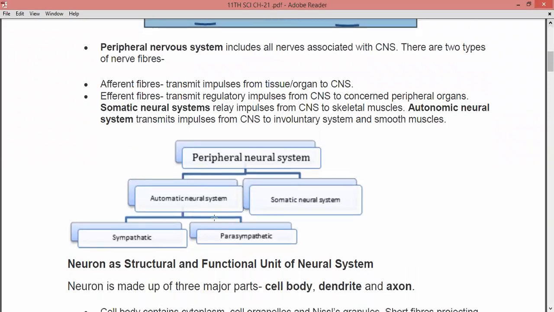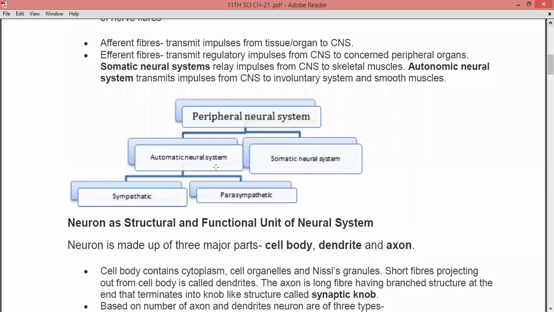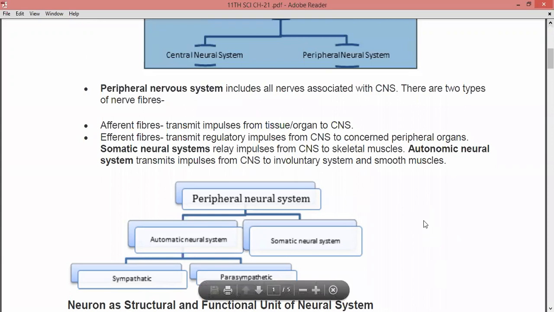So the peripheral nervous system is divided into two parts: the autonomic neural system and second is the somatic neural system. And this autonomic neural system is further divided into two parts, that is sympathetic and parasympathetic, right? Sympathetic is responsible for increasing the pressure of the blood gradient, and the parasympathetic brings it back to its normal state, right? So this is about the first basic introductory part of this chapter.